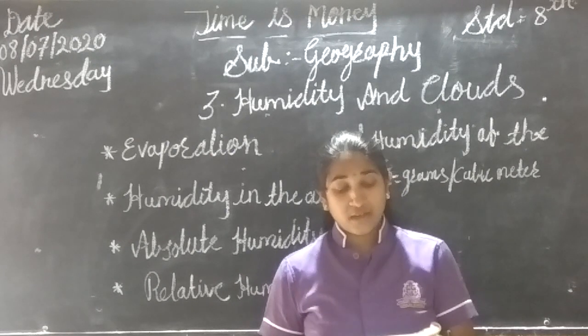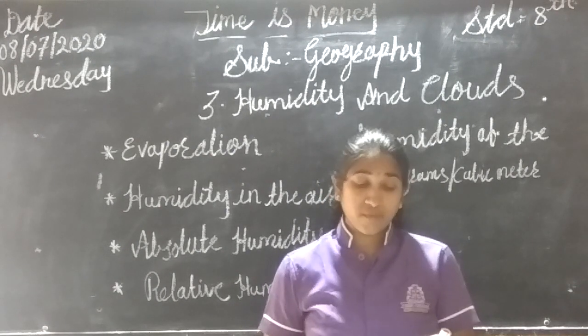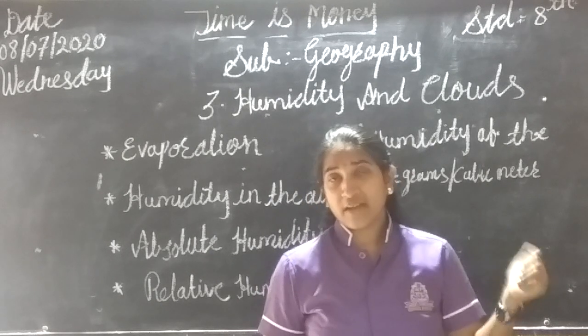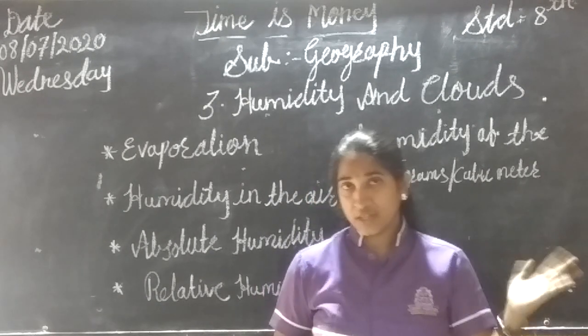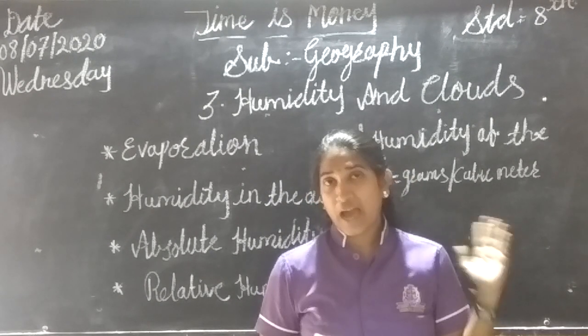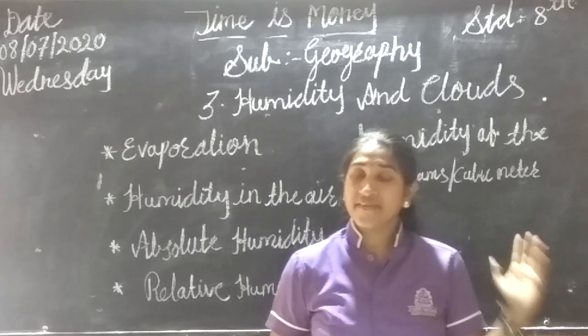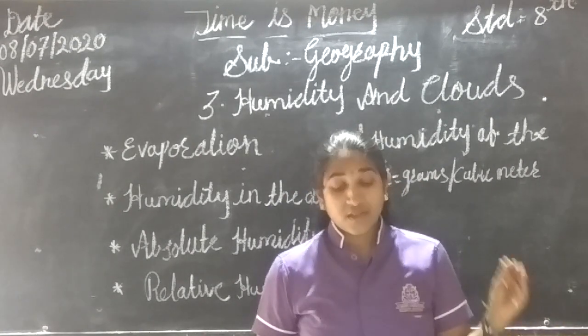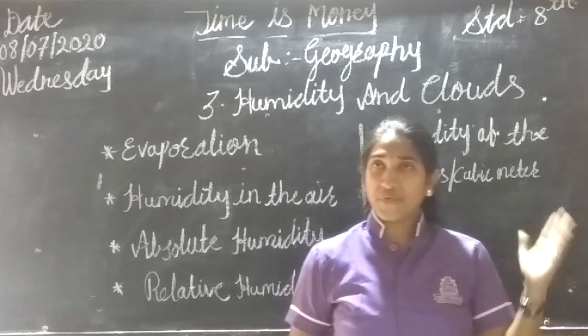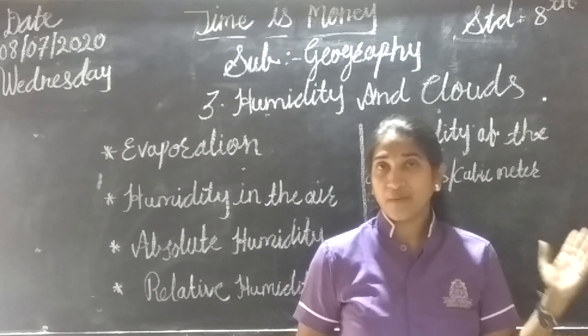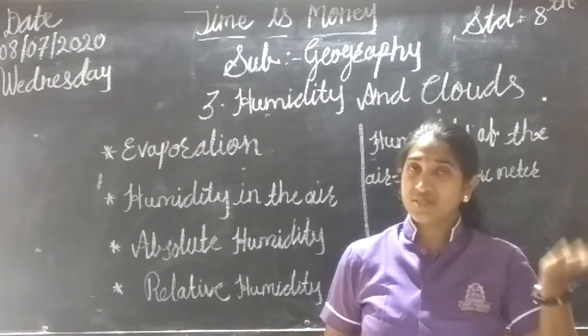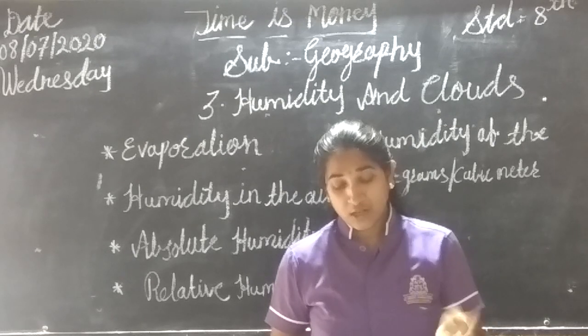On the other hand, evaporation occurs very slowly in moist air. So if the air is dry and hot, evaporation increases. Even in cold and dry air, evaporation happens. But evaporation is very slow at a place where the air is moist. If the moisture is more, then evaporation is very slow.